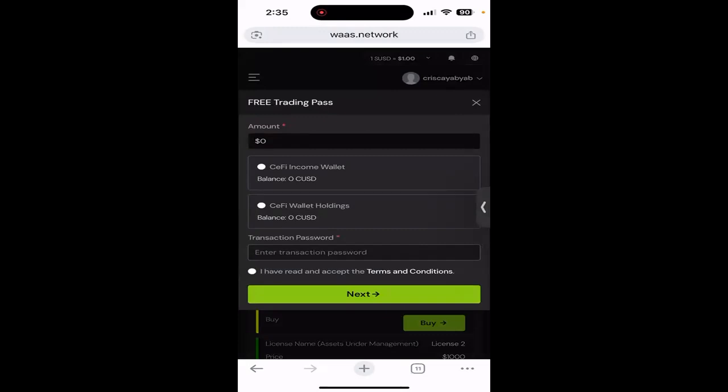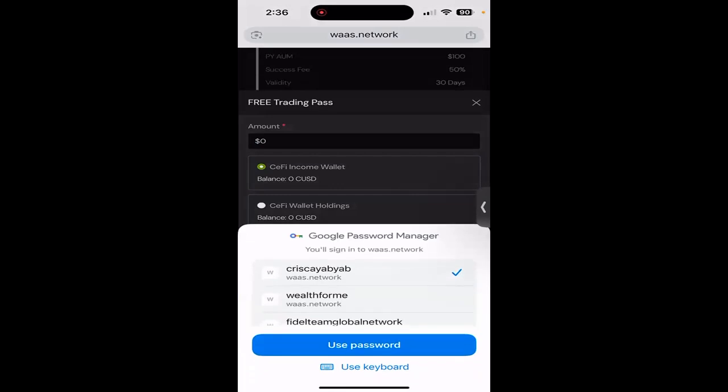Now see, it's zero, so you don't have to pay anything. You don't have to worry if you have money or not in your back office. Just click either of the two, CFI income wallet at the top or the bottom. Just tap the small white circle there, and then put your transaction password. Have you created your transaction password on that account? I think my transaction password is the same as the login before, but let me re-enter it.